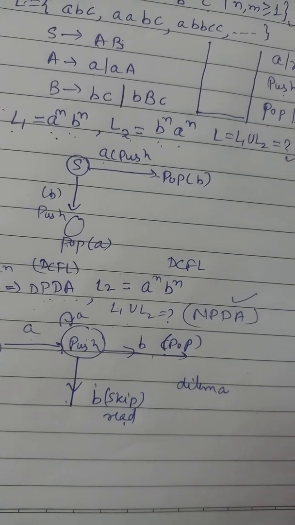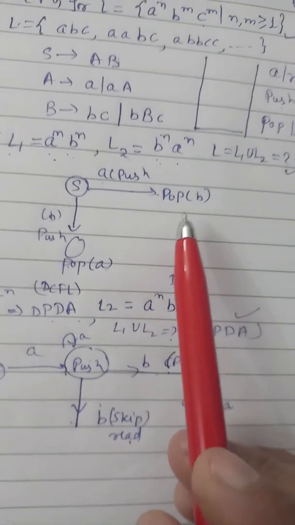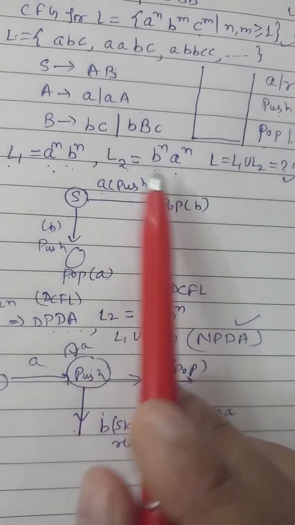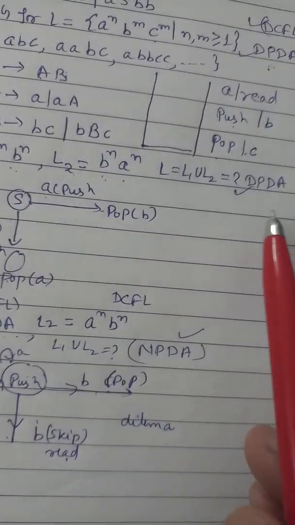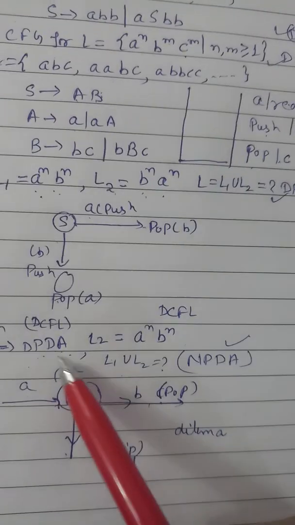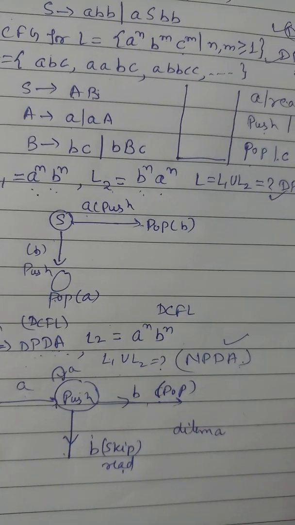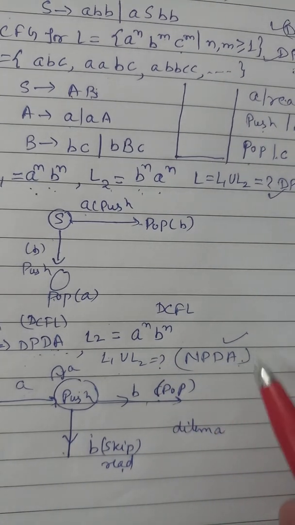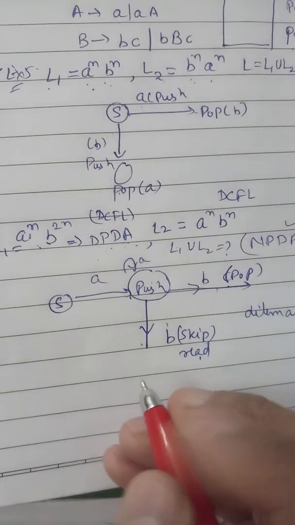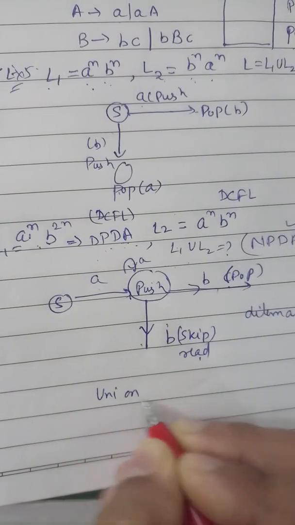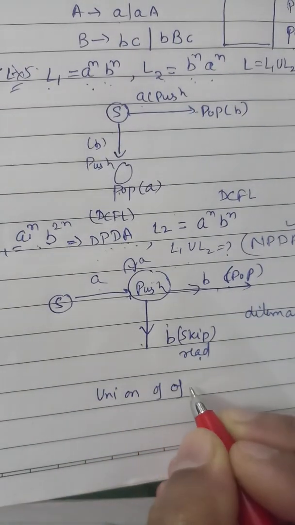In the last example we have seen both are DPDA, so the union is also DPDA, but here both are DPDA but the union is not DPDA, it is NPDA. So we can say the union of two DCFL or two DPDA may be DCFL or may not be DCFL.